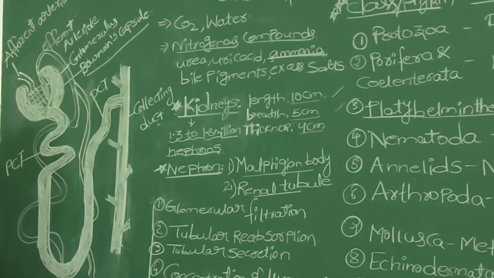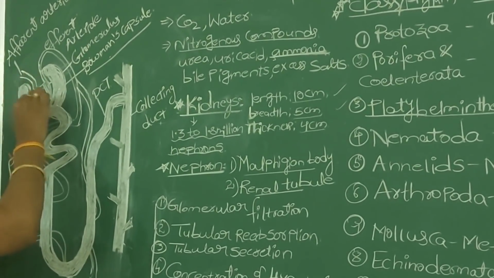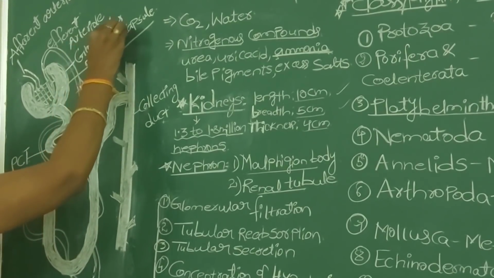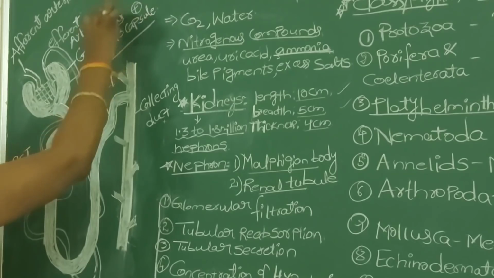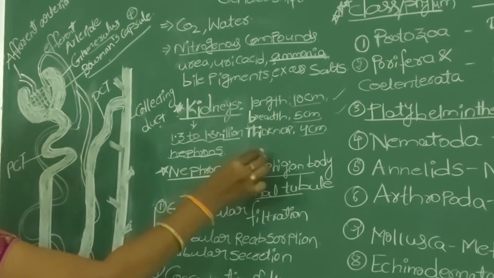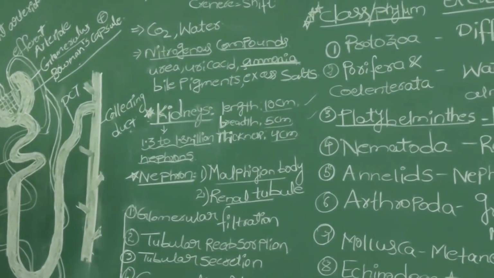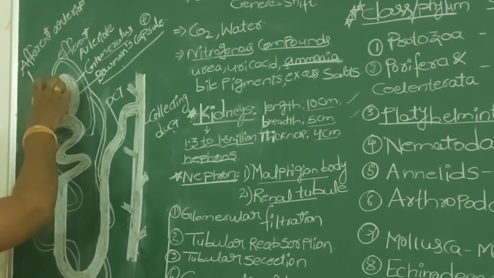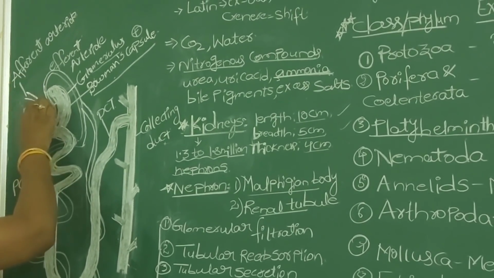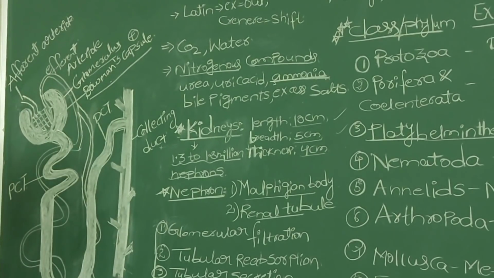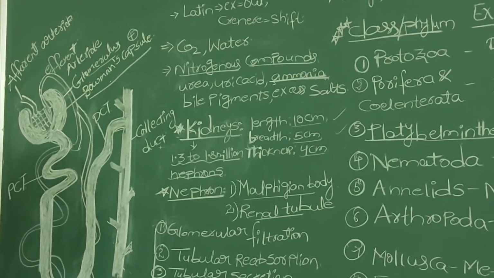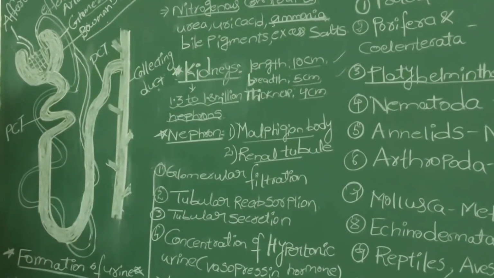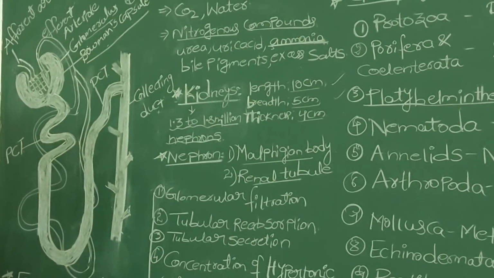In the Bowman's capsule, there is a network of blood vessels. That network, or bunch of blood vessels, we call the glomerulus. So glomerulus plus Bowman's capsule together make the Malpighian body. The broad end of the nephron is the Bowman's capsule, and the network of capillaries is the glomerulus. And the remaining tube-like part of the nephron is called the renal tubule.